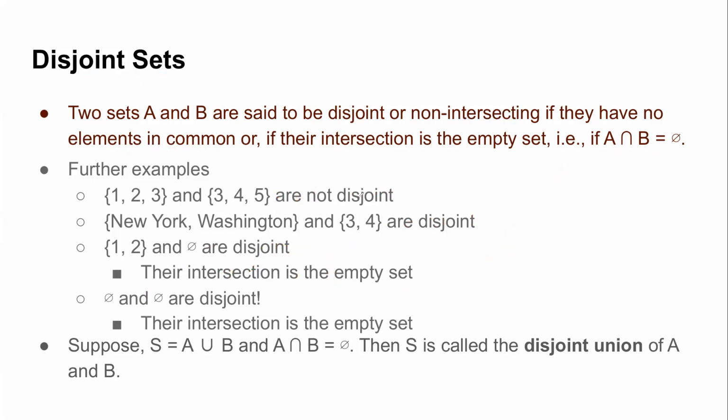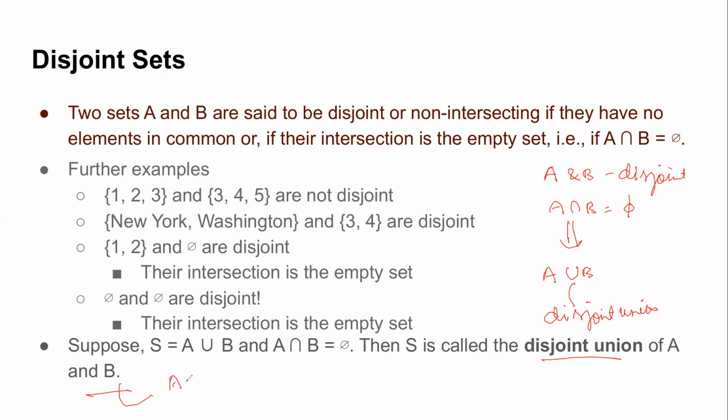From disjoint sets, any two sets A and B which are disjoint, which means A intersection B is phi, if you take the union of those two sets, A union B, such a union is known as a disjoint union. Let me repeat, what do you mean by disjoint union? A disjoint union is the union of those two sets whose intersection is phi, or the union of two disjoint sets is known as a disjoint union.